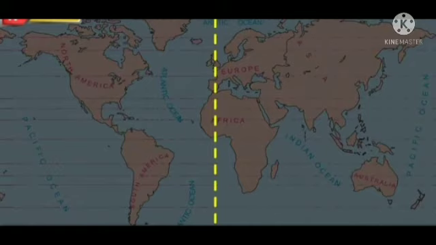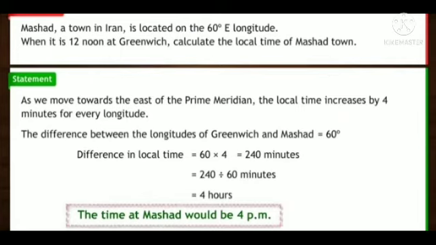The local time of a place can be calculated with reference to the time at the prime meridian. We can understand this through one example. Mashhad, a town in Iran, is located on the 60 degree east longitude. When it is 12 noon at Greenwich, calculate the local time of Mashhad town.